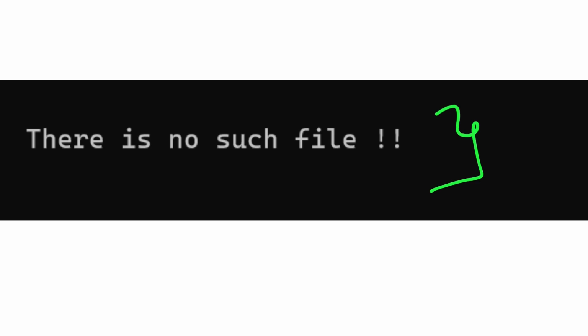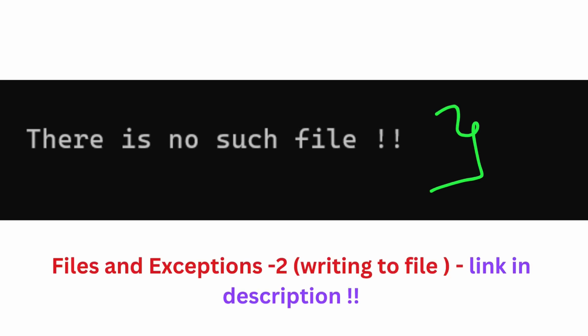Another subtle thing to note here is, if we open the same file in write mode, then this exception won't be raised. We have discussed these concepts very clearly in the prior session and the link is in the description. If needed, you can watch that. Fine? Yeah. So the next error is KeyError.